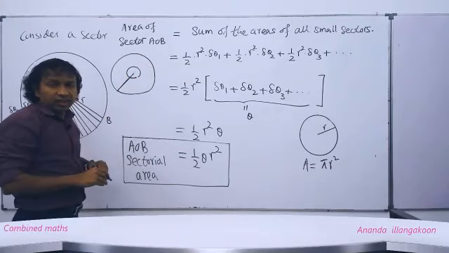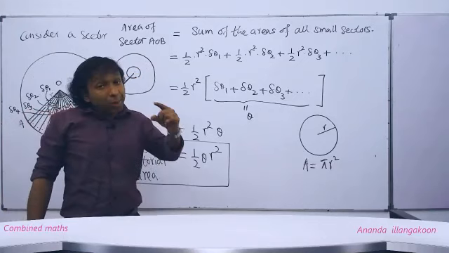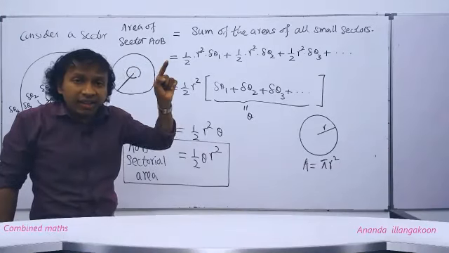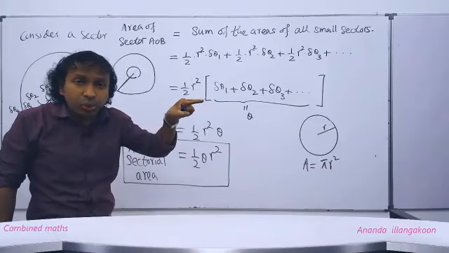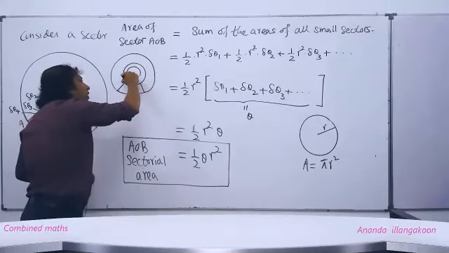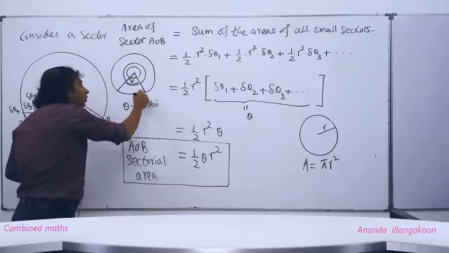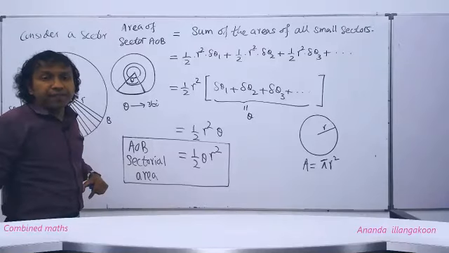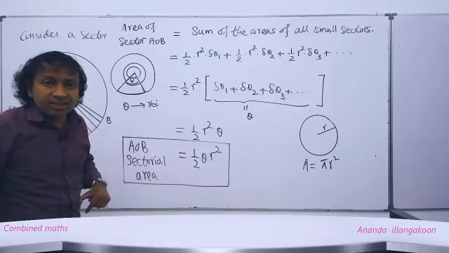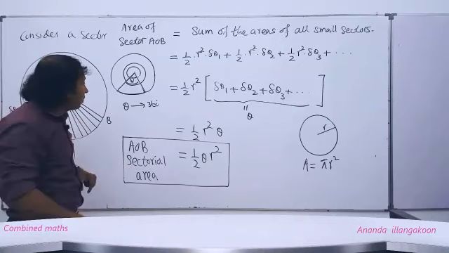Then a sector can be converted to a circle by increasing the angle at the center of the circle to 360 degrees. When the small angle theta here, we increase this angle theta up to 360. Then this sector will be a circle. Then theta is 360. People, 360 means 2 pi.